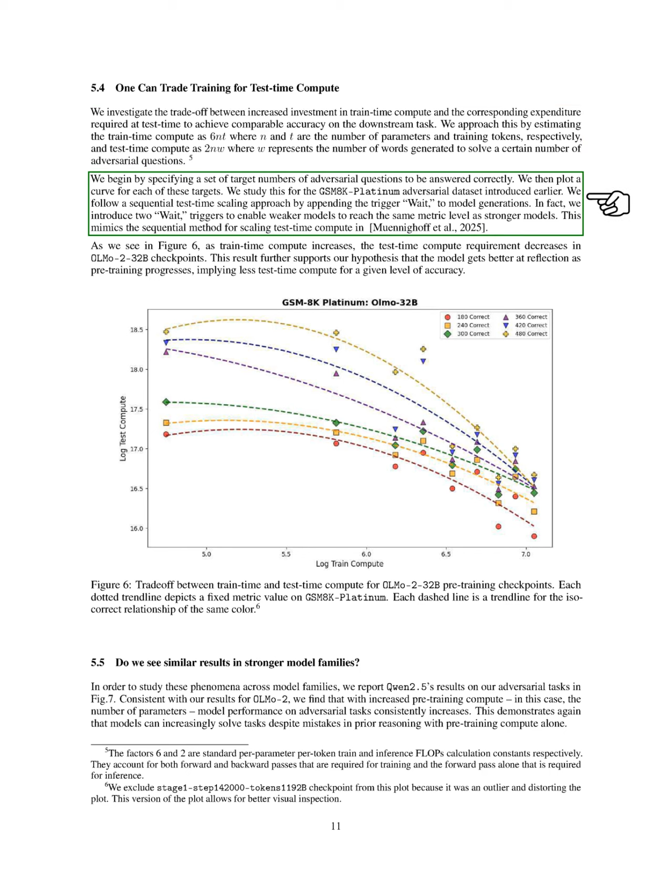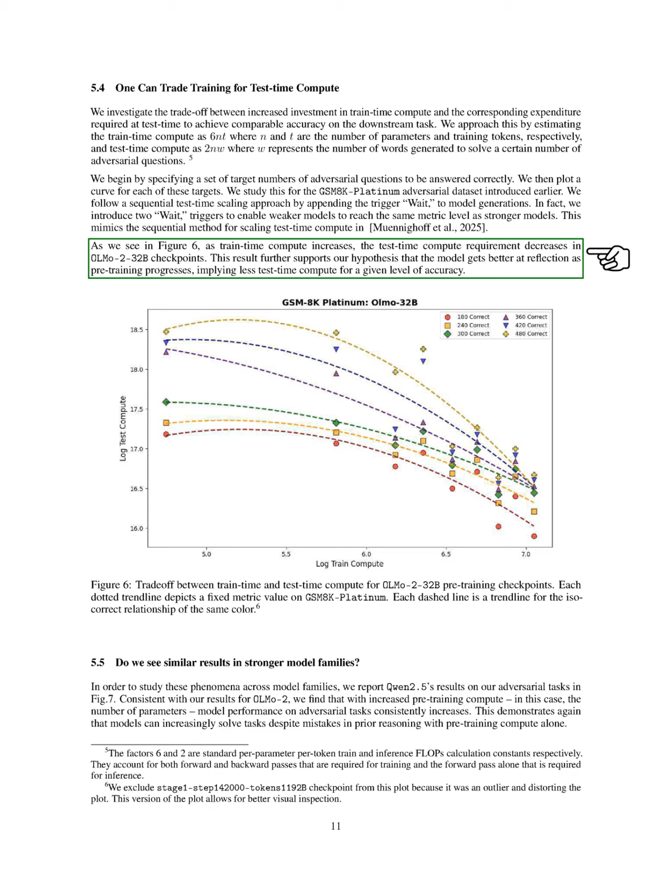We start by defining specific targets for the number of adversarial questions we want to answer correctly and plot curves for each target using the GSM8K Platinum adversarial dataset. We employ a sequential test-time scaling method by adding the trigger wait to our model's outputs, even using it twice to help weaker models match the performance of stronger ones. Our findings, illustrated in a figure, show that as we increase the training time investment, the requirement for test time decreases in the OLMo 2 to 32B checkpoints.